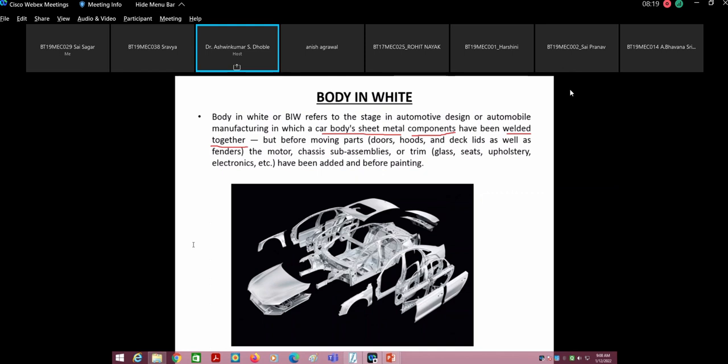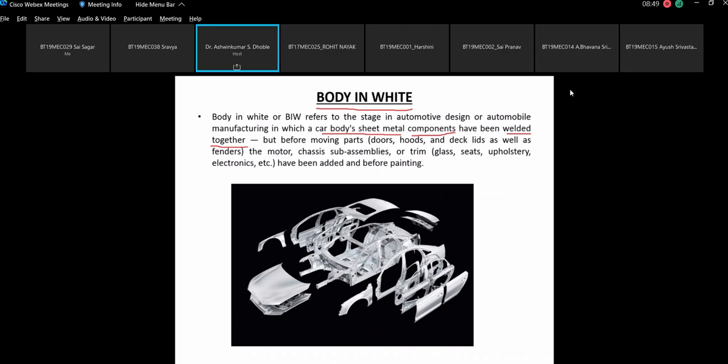Please keep this in mind, that body in white is particularly used for doing such kind of analysis. Thereby you come to know where you need to add some stiffener so that you can restrict the deformation of the body in that particular location. That is the idea for which you carry out the normal mode dynamics analysis, and that is the importance of this body in white kind of construction. Once you do that, you come to know these are the sensitive areas wherein you may get deformation if there is some disturbance hitting the body.